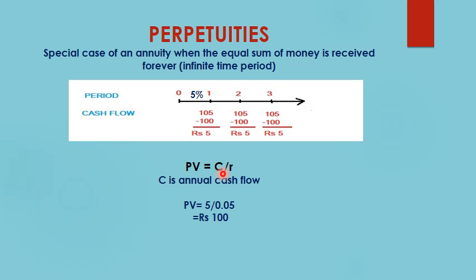which is equal to C divided by r, where C is the annual cash flow. So in this case the value of C, the annual cash flow, is rupees 5, because every year he is getting rupees 5 and the rate of interest was 0.05, and hence present value is rupees 100. Now it is interesting to note here that in case of perpetuity we cannot calculate the future value as we did for annuity. Why is that so? It is because in annuity the time period was fixed, it was like 3 years, 5 years and so on. But in case of perpetuity, since time period is infinite, hence we cannot calculate the future value of a perpetuity.